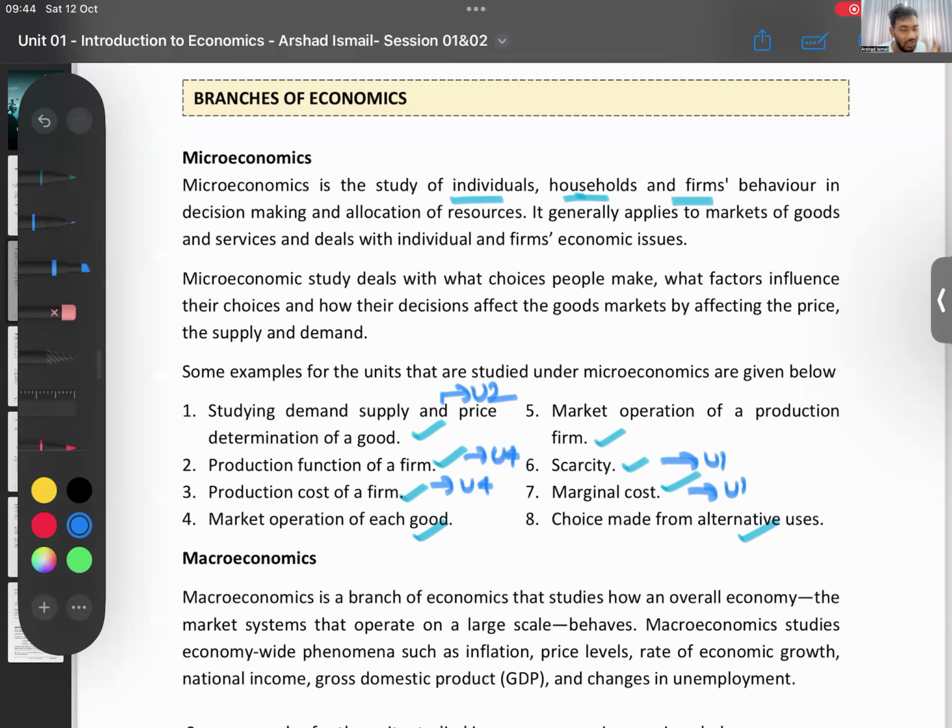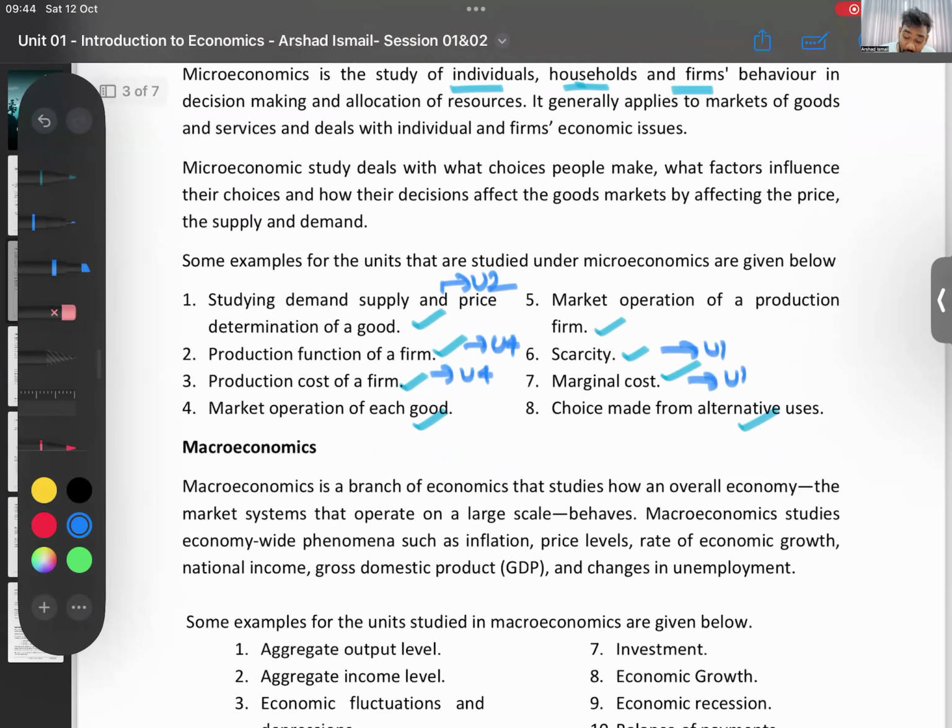I'm just telling you what microeconomics is. Microeconomics is where you study a small part, like a firm. Maybe what is the demand for one good, what is the supply of one good, what is the cost of one product, some small thing. That is microeconomics. Then what is macroeconomics?